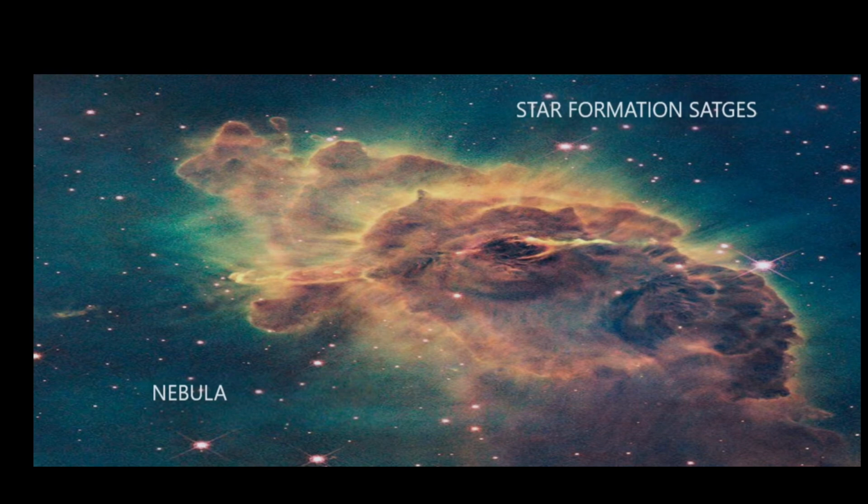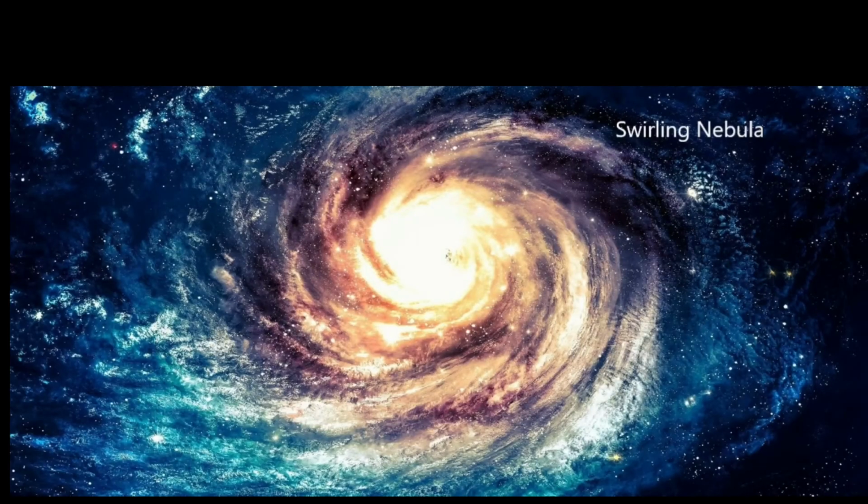So what happens to this nebula? It gets denser, so there will be accumulation of it, because of gravitation. The gravitation will try to bring it together, and this nebula will be swirling around.